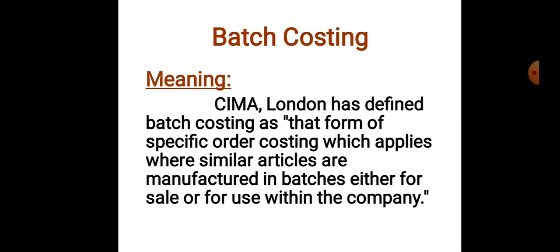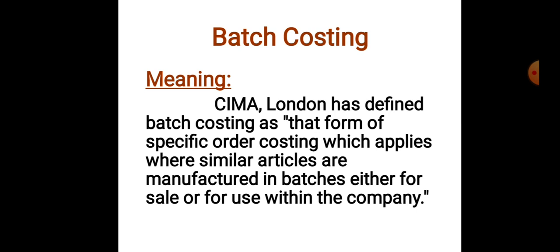Similar articles are manufactured in a particular batch either for sale or for use within the company. This is about batch costing.